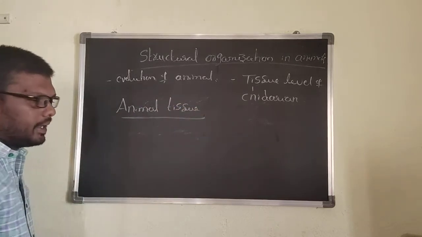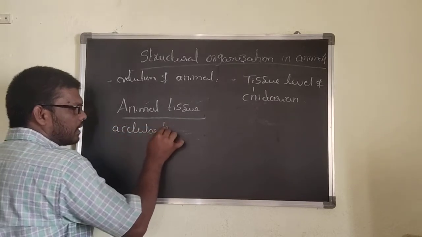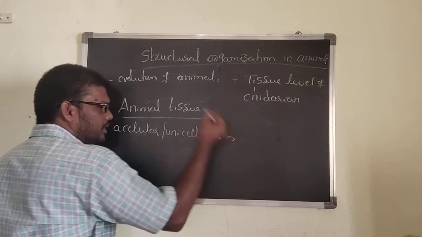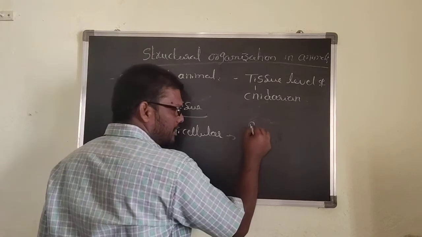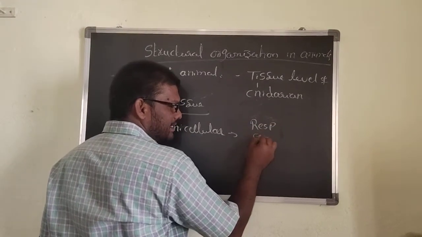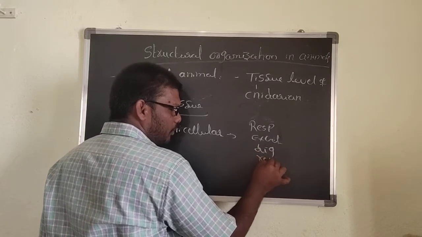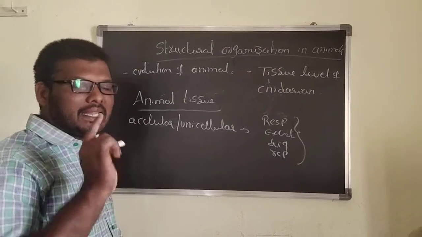See, in acellular or unicellular organisms, respiration, excretion, digestion, reproduction, everything takes place by a single cell.